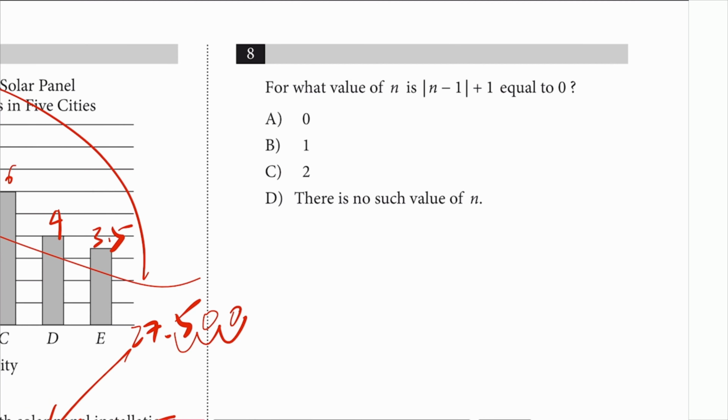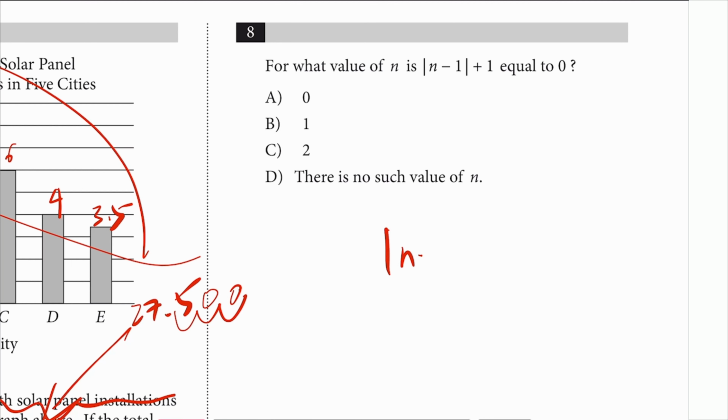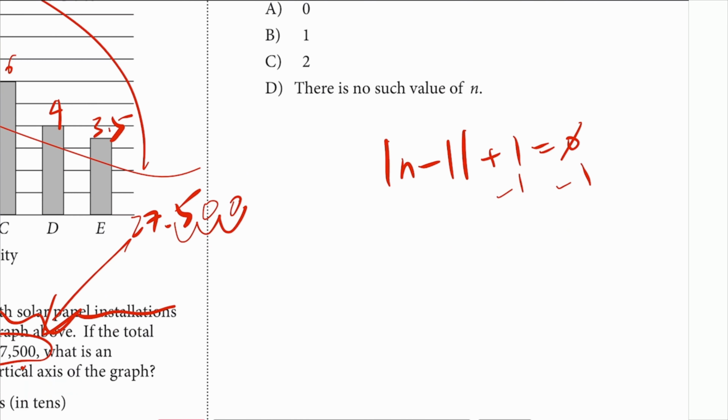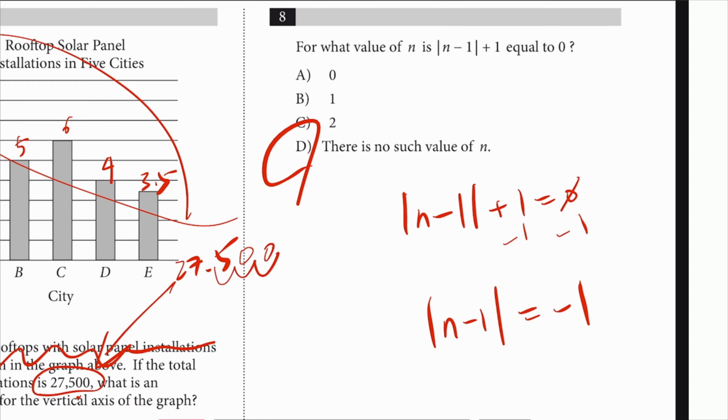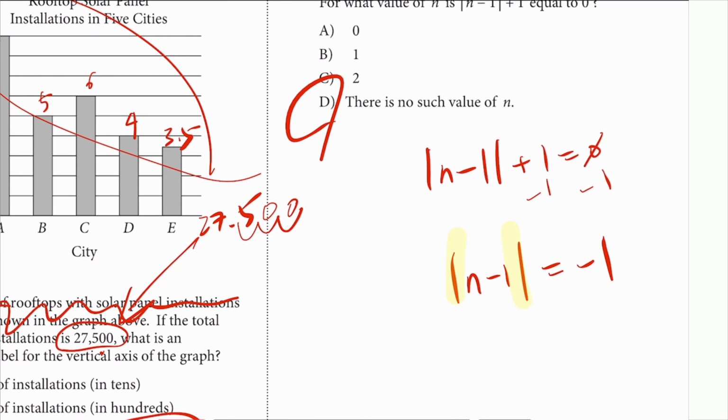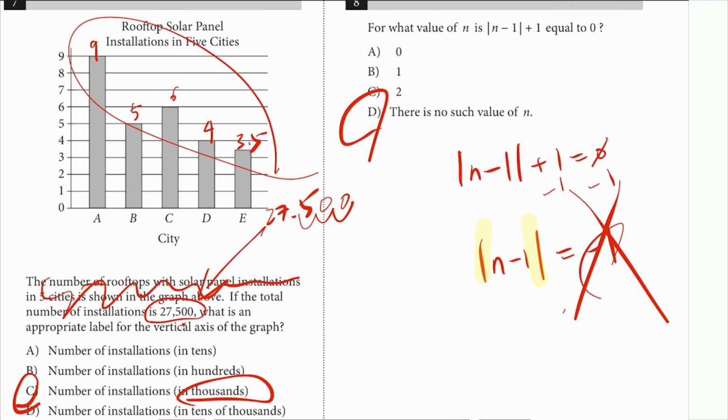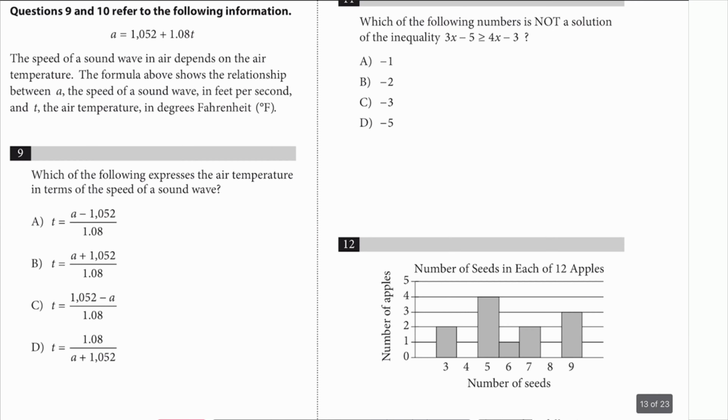Number 8, what value of n is that equal to 0? So subtract 1 on both sides. Absolute value of n minus 1 is equal to negative 1. That doesn't make any sense, because if you think about it, what does absolute value do? It just turns everything into positive. So how do you take absolute value of something and you get negative? That doesn't make any sense. So that's why there's no value that's going to work for that.